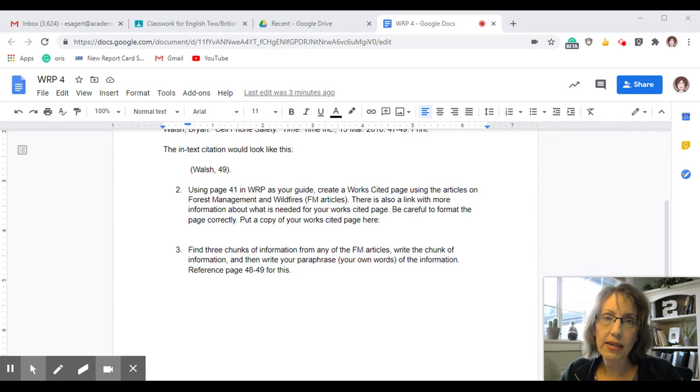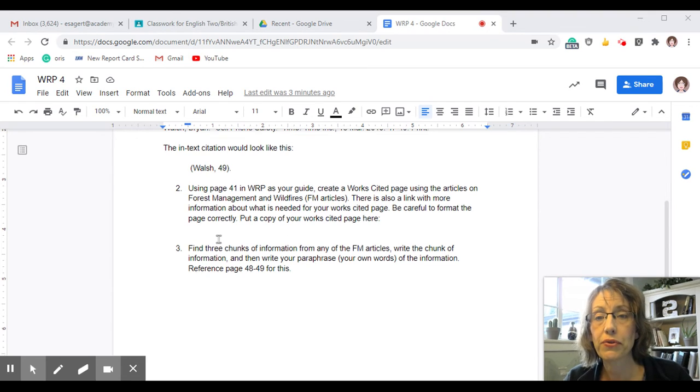You'll probably make a separate works cited page, label it Works Cited, and put it in your research file folder that you have on your drive. But I want you to cut and paste your works cited page right here under number 2 so that I can grade it on this page. I don't want you to attach a separate document. So the works cited page goes right here under number 2.